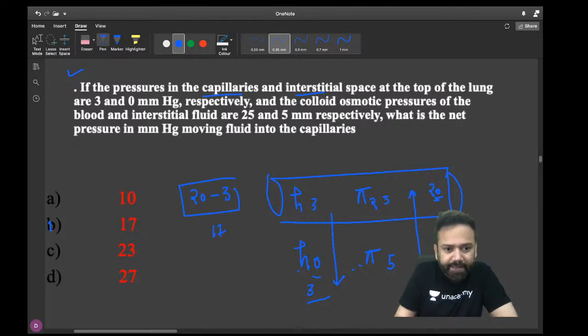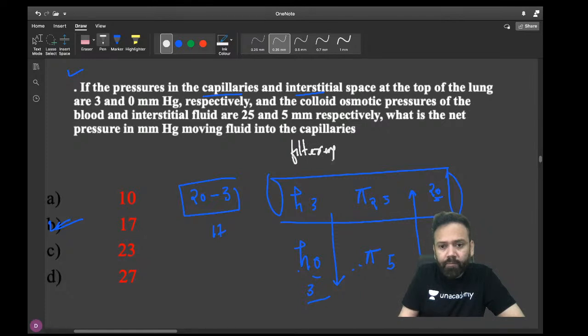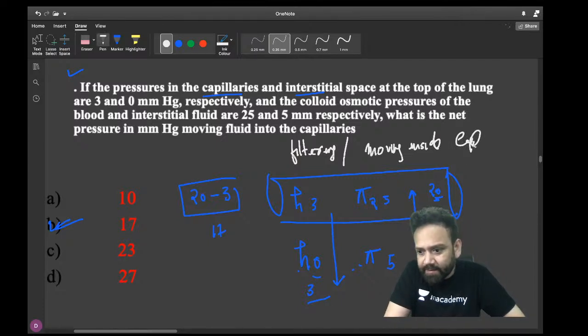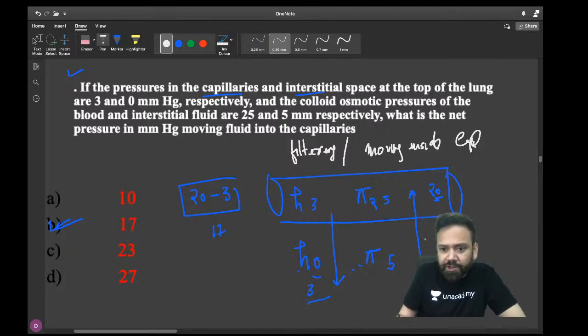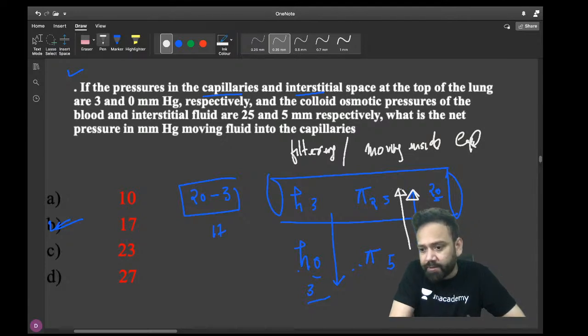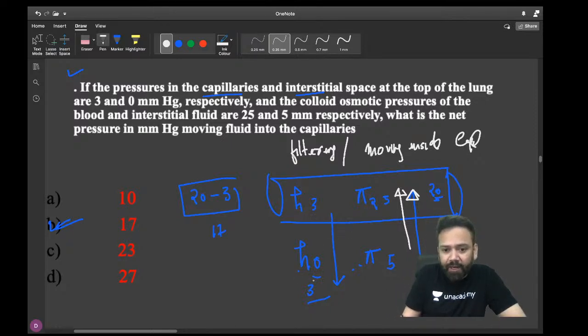Yes, answer is 17. So fluid is moving in the capillary or out of the capillary? Fluid is filtering or moving inside the capillary? Filtered? No. Is this filtration or is this moving inside? The net result can also be in the option. It is not filtered, it is moving inside. You can see the filtration value is only 3 and the fluid is moving inside by 20.